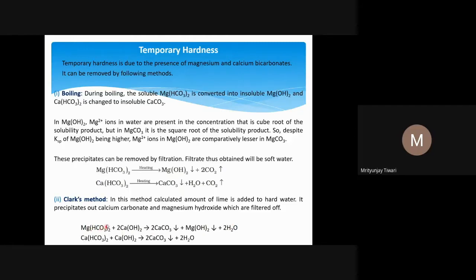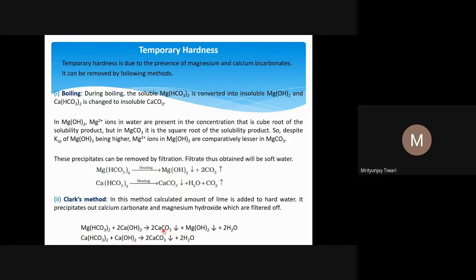Magnesium bicarbonate, on reaction with calcium hydroxide, forms magnesium hydroxide. You can see simply that the anions are exchanged, so Mg(OH)2 is here. One can expect calcium bicarbonate, but calcium carbonate is more stable than calcium bicarbonate, so calcium bicarbonate is decomposed into calcium carbonate and water.